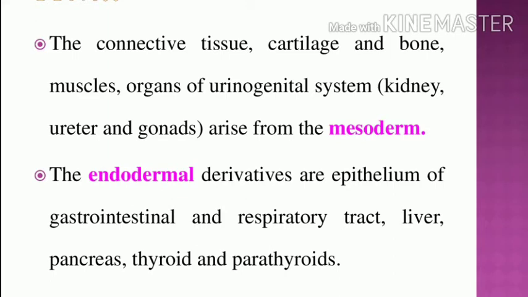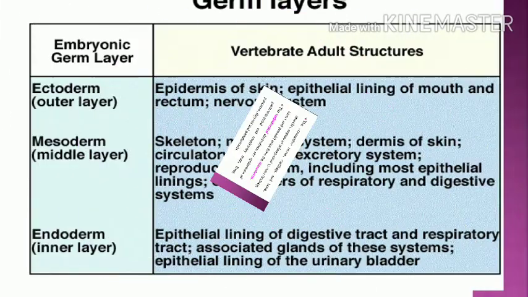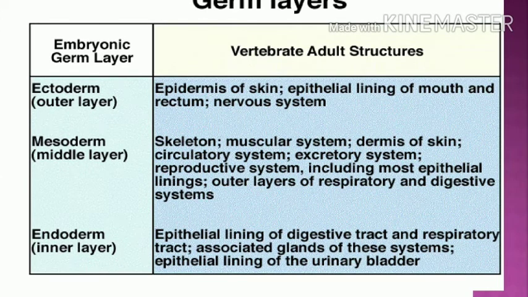Next are the endodermal derivatives. The endoderm is responsible for the epithelium of the gastrointestinal and respiratory tract, liver, pancreas, thyroid and parathyroid glands. These are the endodermal derivatives. This tabular column helps us recall the embryonic germ layers. The ectoderm is the outer layer, present in the epidermis of skin and the epithelial lining of mouth and rectum, and also in the nervous system.